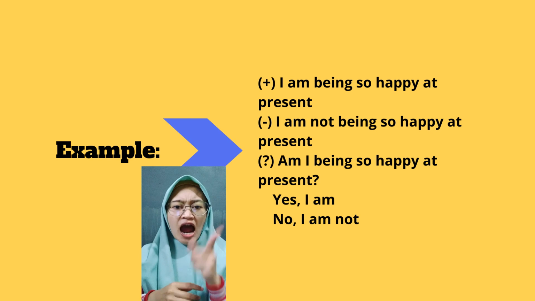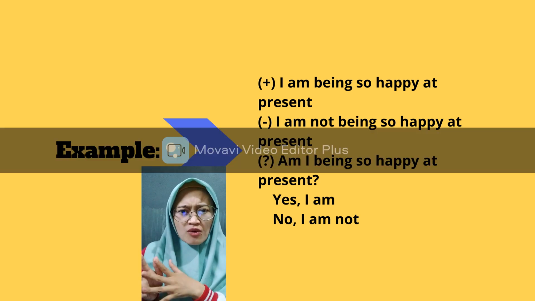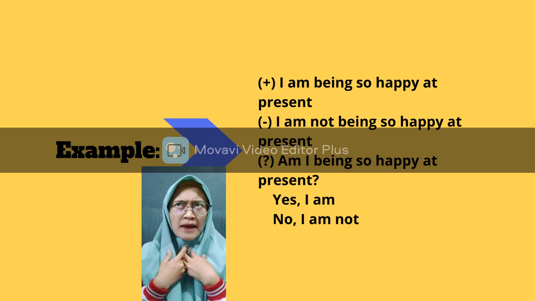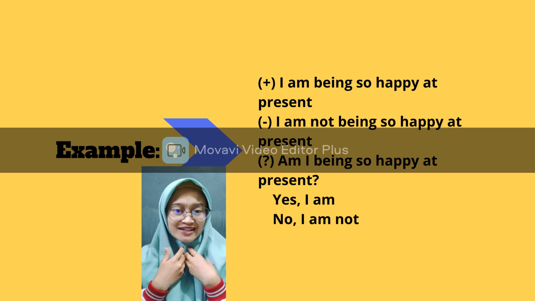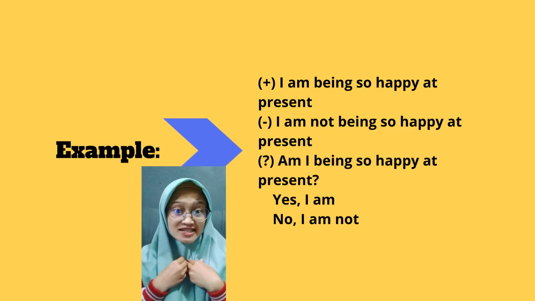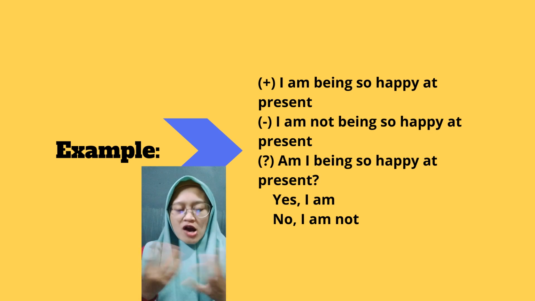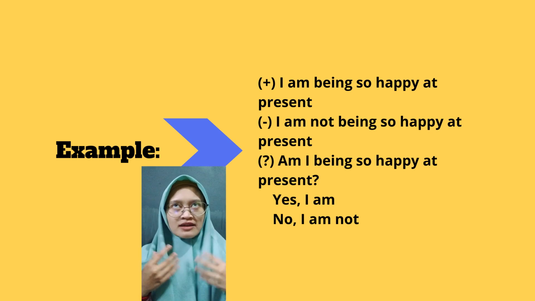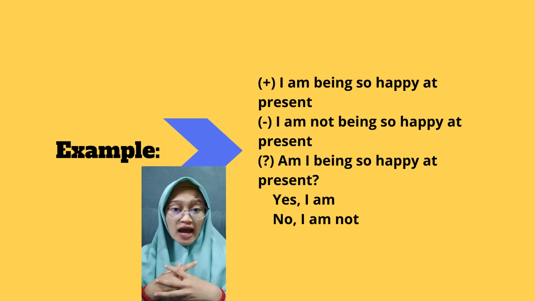For example, are you being so happy right now? Or you ask yourself, am I being so happy right now? If the answer is yes, yes, I am. Yes, you are. If the answer is no, no, I am not.